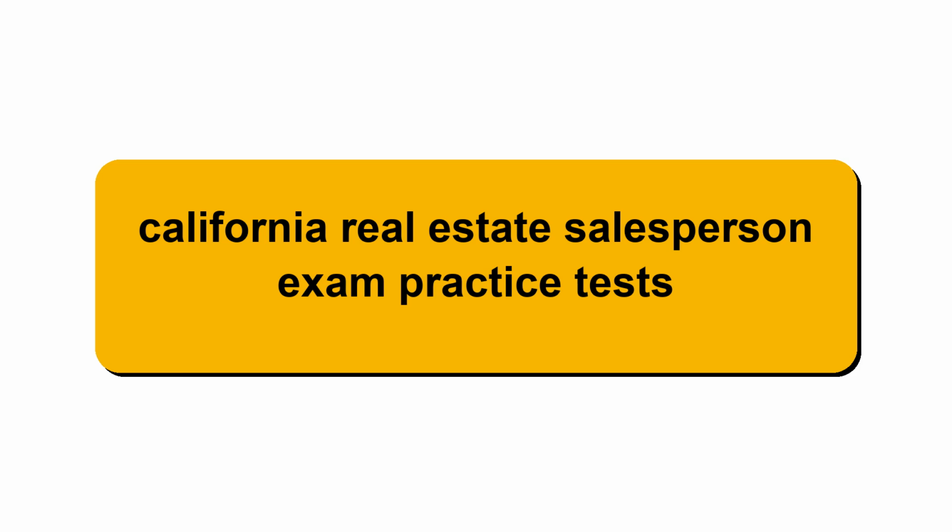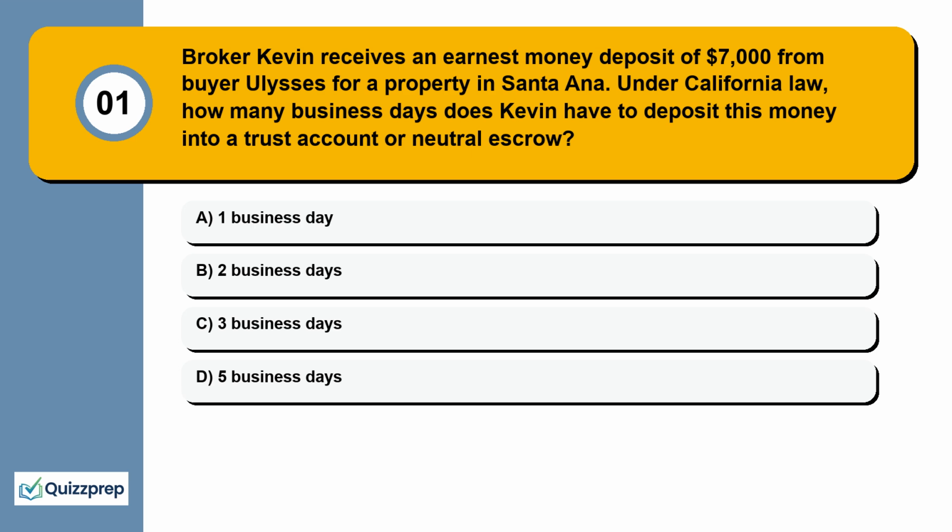California Real Estate Salesperson Exam Practice Tests. Question 1. Broker Kevin receives an earnest money deposit of $7,000 from buyer Ulysses for a property in Santa Ana.